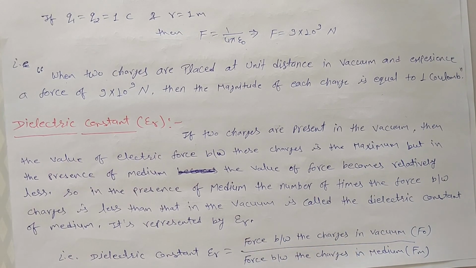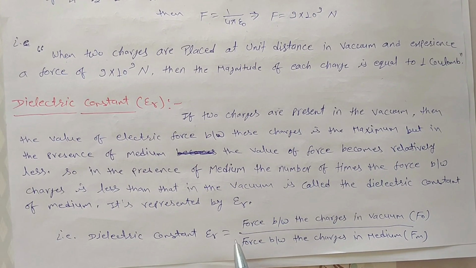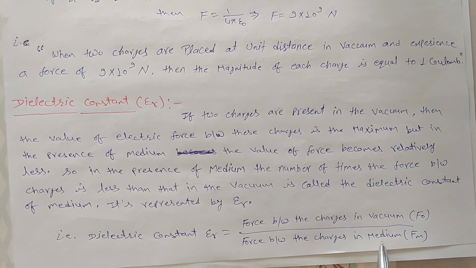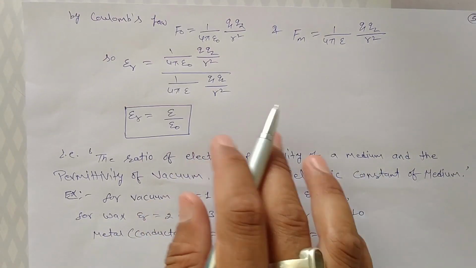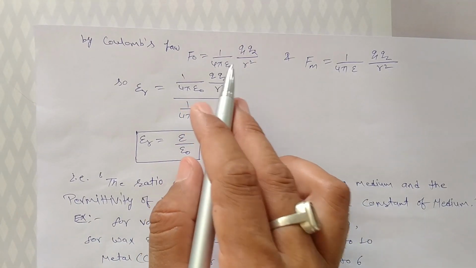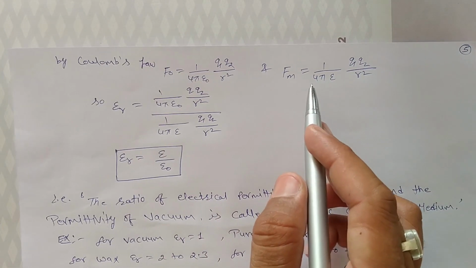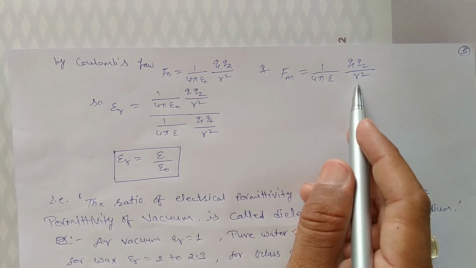According to this definition, we can write dielectric constant epsilon r is equal to the ratio of the force between the charges in vacuum, represented by F naught, and force between the charges in medium, represented by Fm. We know very well Coulomb's law. By Coulomb's law, F naught is equals to 1 upon 4 pi epsilon naught Q1 Q2 upon r square. And in medium, Fm is equals to 1 upon 4 pi epsilon Q1 Q2 over r square.